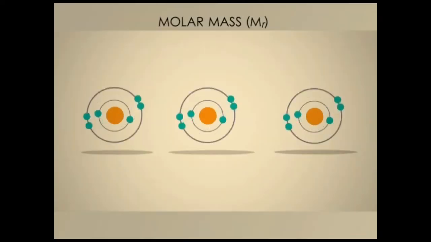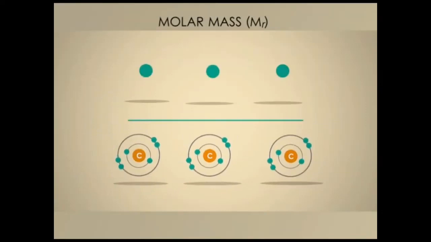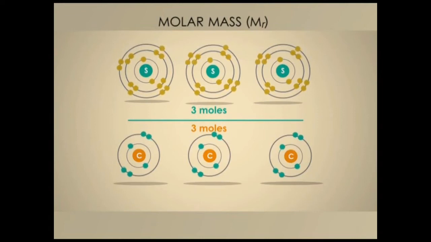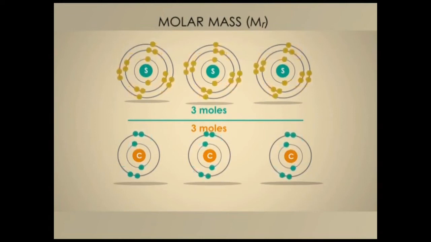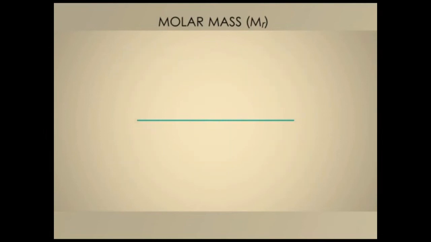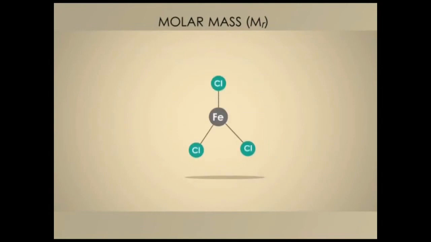When we compare chemicals, we compare equal numbers of particles even though the weights are different. So if we have compounds instead of atoms, it doesn't matter how many atoms are in the formula, only the number of compound particles. Let's say you have 1 mole of iron atoms, but they are in a compound, iron 3 chloride. This means you also have 1 mole of the compound.